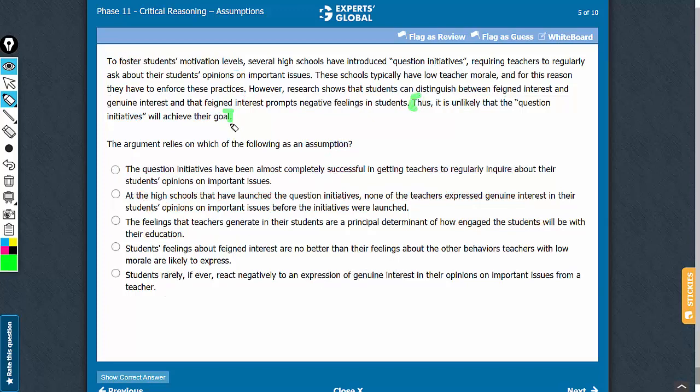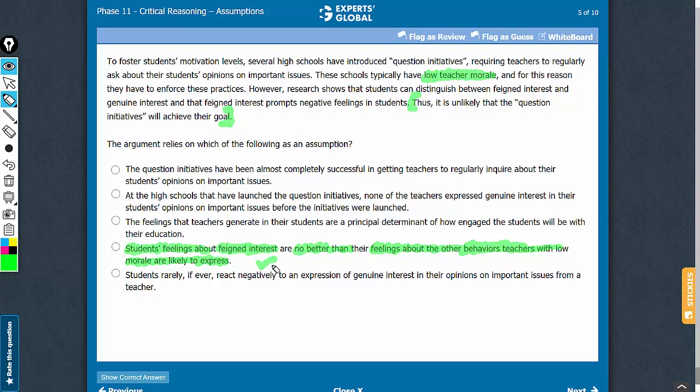In order to reach this conclusion, yes, it is necessary to establish that the students' feelings about feigned interest are no better than their feelings about the other behavior teachers with low morale are likely to express. Something very, very interesting. See, it has been mentioned that teachers have low morale here, and therefore such teachers are bound to express certain feelings. That the students do not feel at least somewhat better about at least the feigned interest compared to what the students feel about the behaviors of such teachers otherwise is something that must be established before reaching this conclusion.